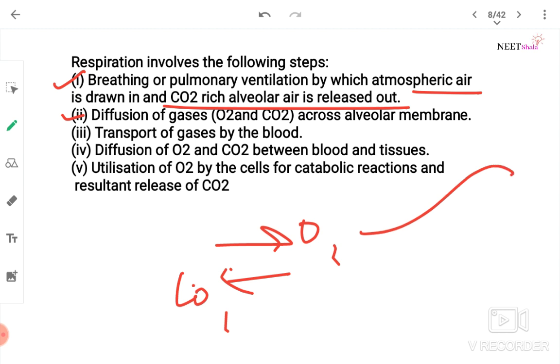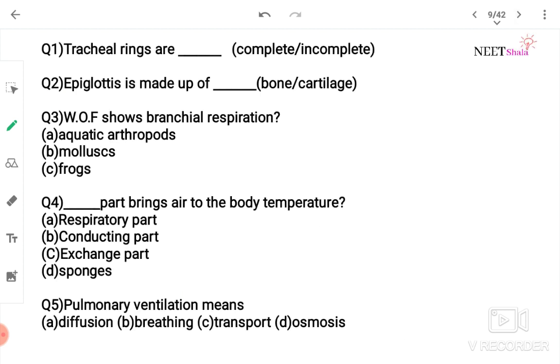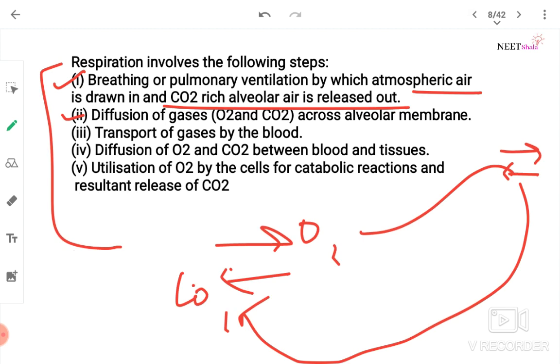Diffusion of O2 and CO2 between blood and tissues. Utilization of O2 by the cells for catabolic reaction and resultant release of CO2. These steps are involved in respiration. You know only one thing: breathing is also known as pulmonary ventilation.